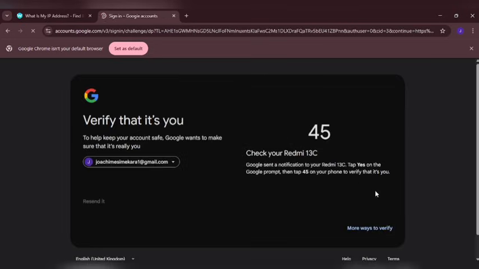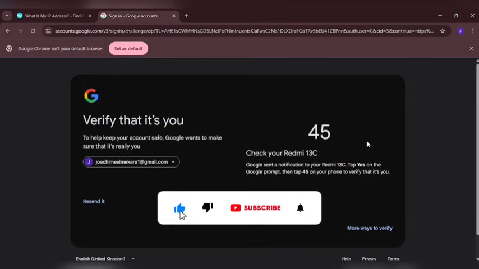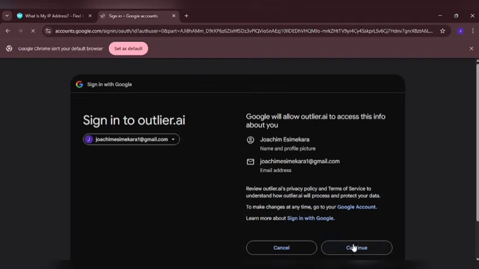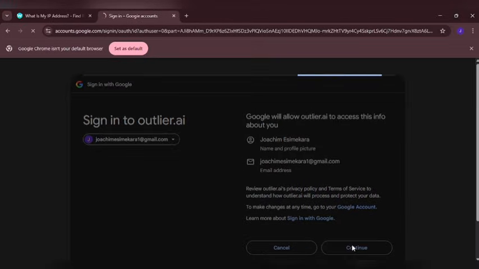Once you click on that, you need to give access to this. So I'm going to be clicking this on my second device to give access. Right now I've actually clicked on that, so it's going to log me into my account. I'm going to come right here and click on continue. The moment I click on that, it's going to bring me over to the next interface so I can proceed with the registration of my account.